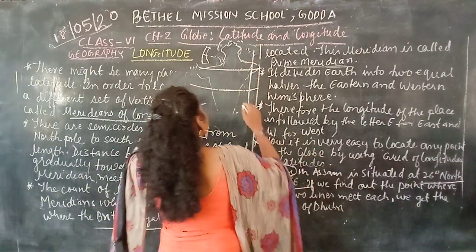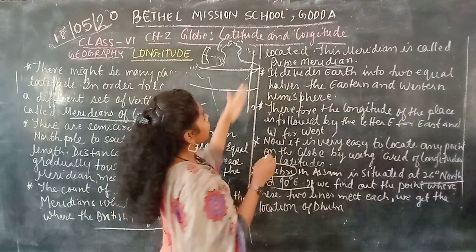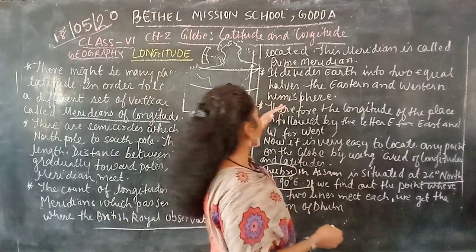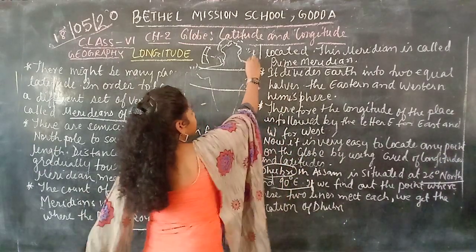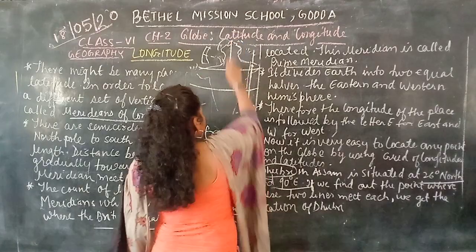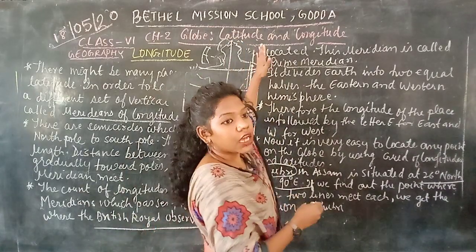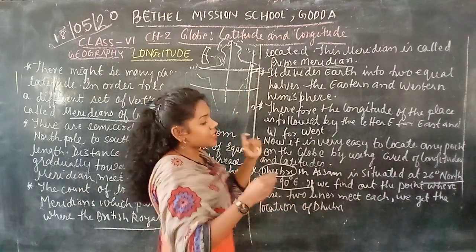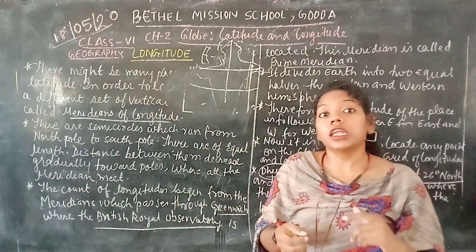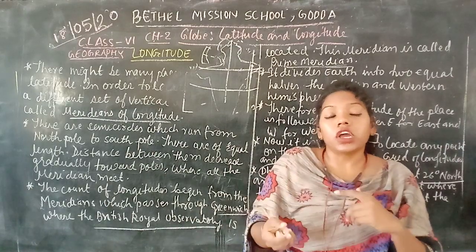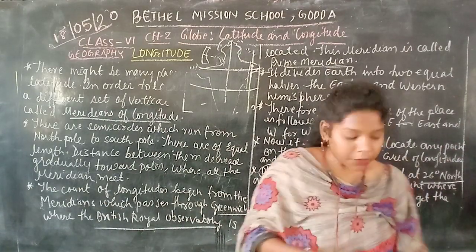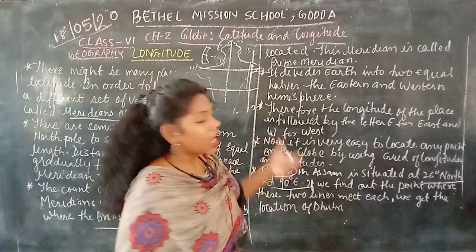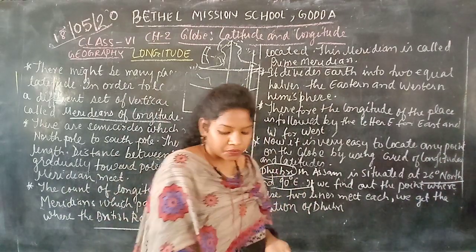So same when the latitudes and the longitudes meet at the point of Dupree, then we can say that it is present in the northern hemisphere, and it is east of the Greenwich, or we can say the prime meridian. Okay, so this is how it is being located with both the longitude and the latitudes.